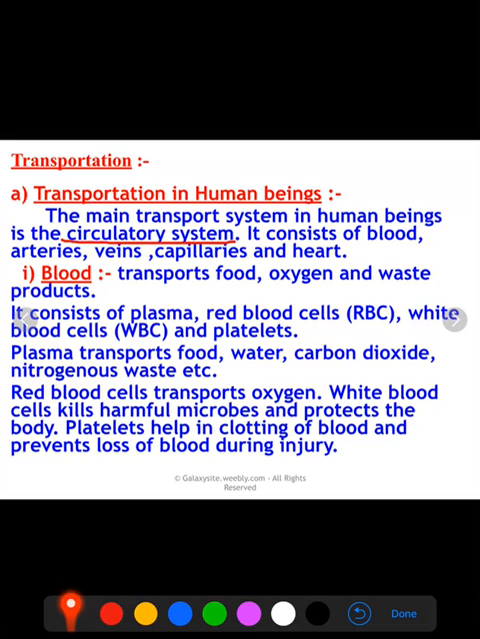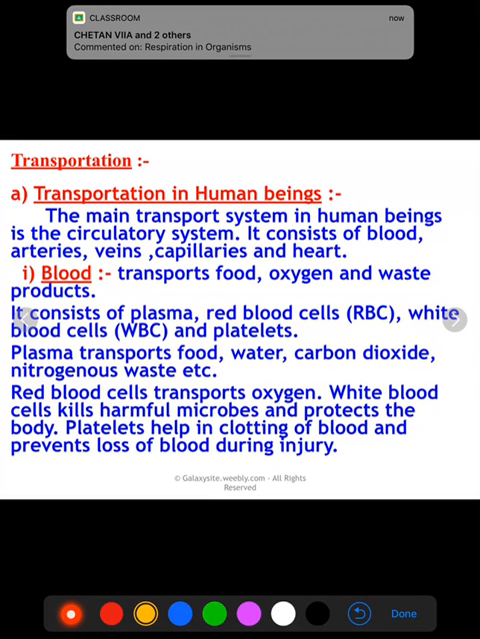The circulatory system consists of blood, arteries, veins, capillaries and heart. So we are going to study them one by one. First of all, we will discuss the blood.